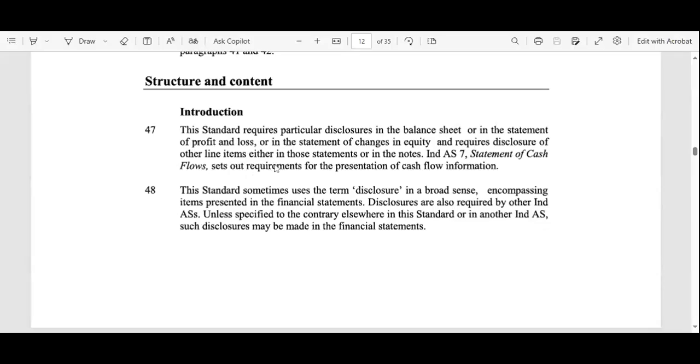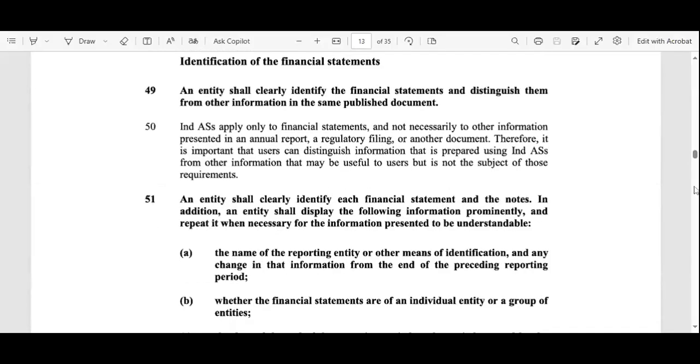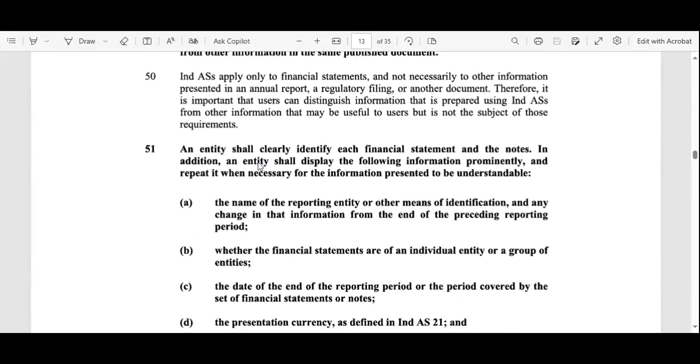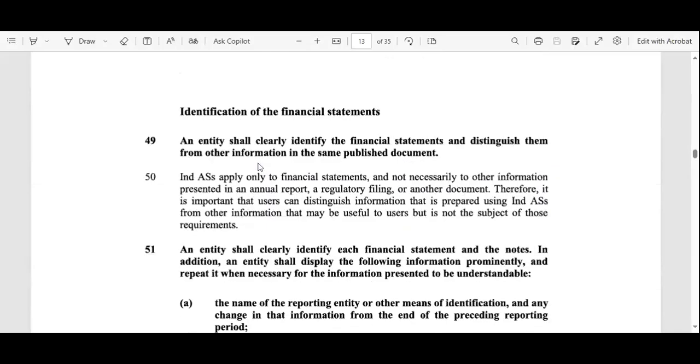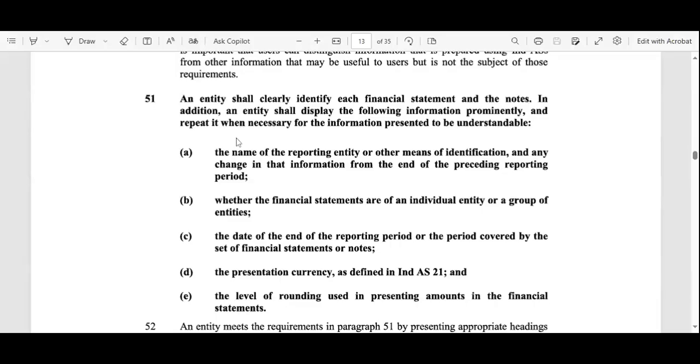Okay, so these are the guidelines we are reading for AS1. Here is the identification of the financial statements. An entity shall clearly identify the financial statements and distinguish them from other information in the same published document. So the financial statements should be clearly identified.